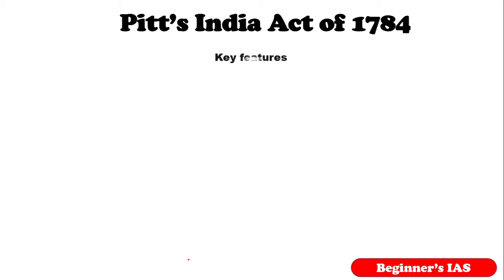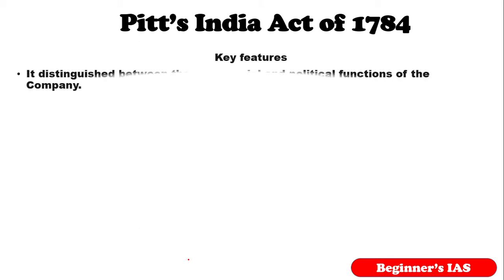This act distinguished between the commercial and political affairs of the company. Before this act, the commercial and political functions of the company were with the East India Company.